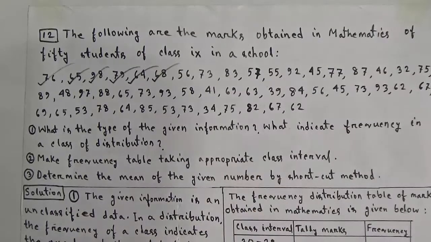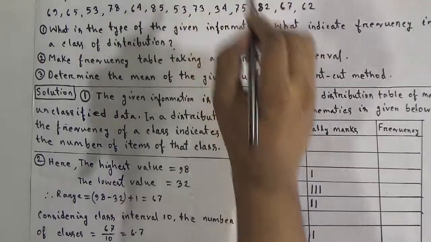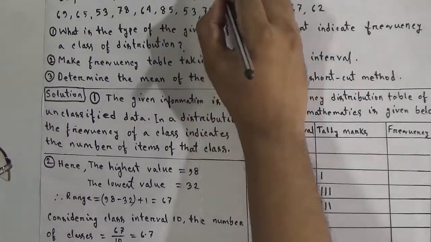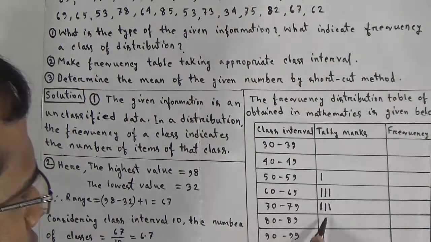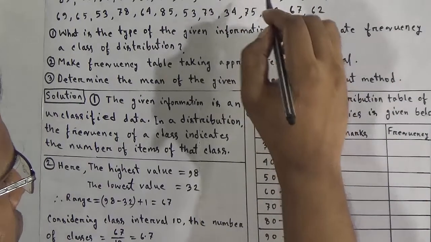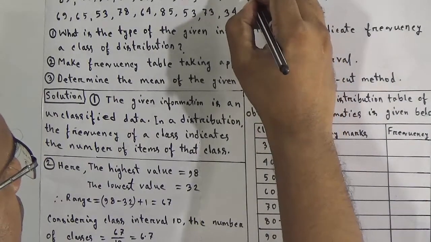Now 56 will come in the 50 to 59 column, then 73 will come in 70 to 79, in this column. Now 83 will come in 80 to 89, we will write in this class 80 to 89.